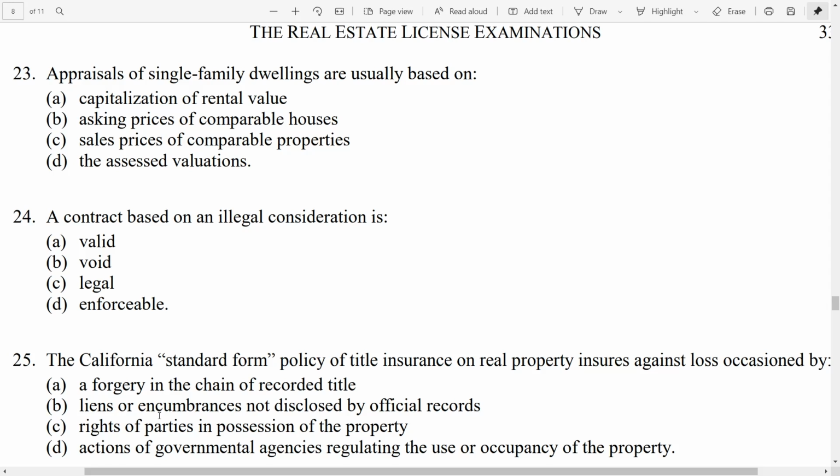So these are 25 questions actually released by the Department of Real Estate, and the answers that they didn't give you, I hope I helped you out with by being your appropriate resource. Hopefully this gave you a good idea of whether you know this material. These are concepts that are pulled from the 7 areas that the state will ask you on.